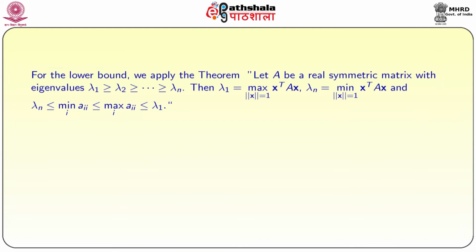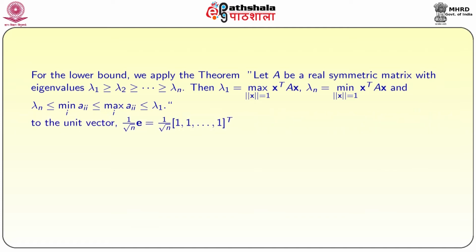Now, for the lower bound, we apply the following theorem. This we have done earlier. Let A be a real symmetric matrix with eigenvalues lambda 1 greater than or equal to lambda 2 and so on lambda n. Then lambda 1 is equal to maximum of x transpose Ax with norm x equal to 1, and lambda n is equal to minimum of x transpose Ax, where norm of x equal to 1, and lambda n is less than or equal to minimum of Ai less than or equal to maximum of Ai less than or equal to lambda 1. We will use this theorem.